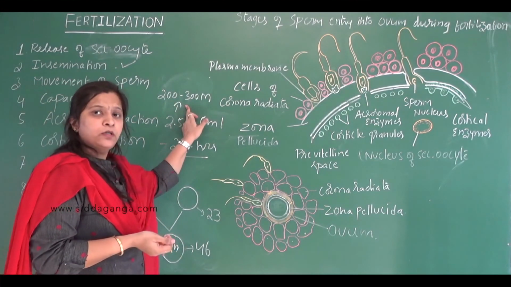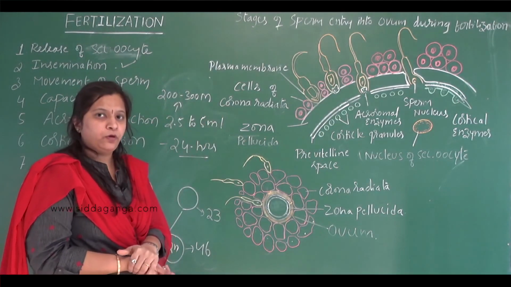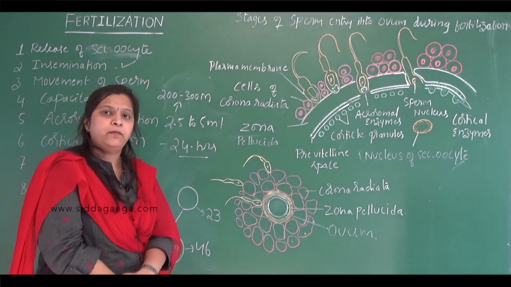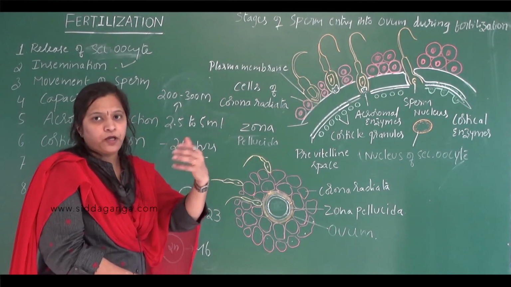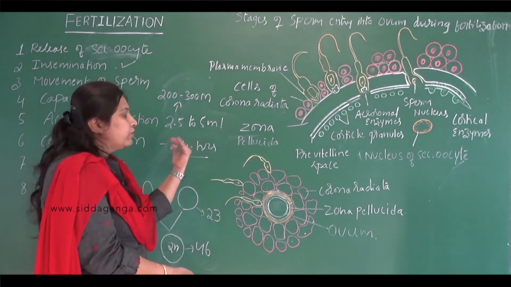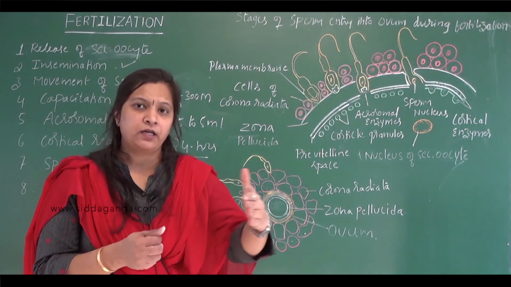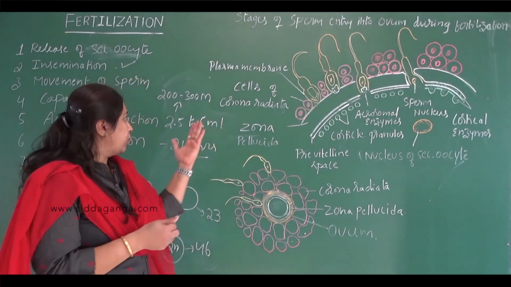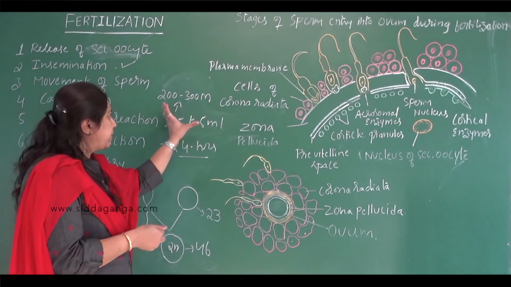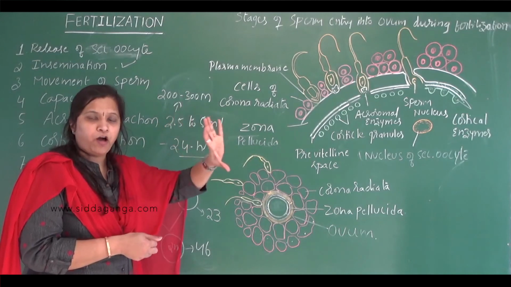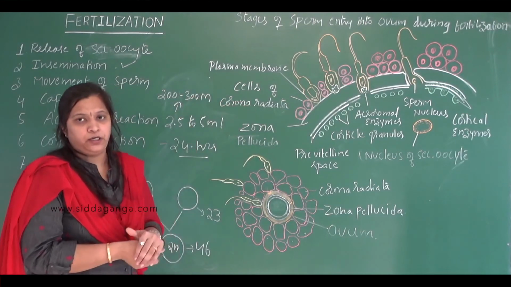Out of the 200 to 300 million sperms, 60% should have normal shape and size, and 40% of them should show vigorous motility for normal fertilization to happen.